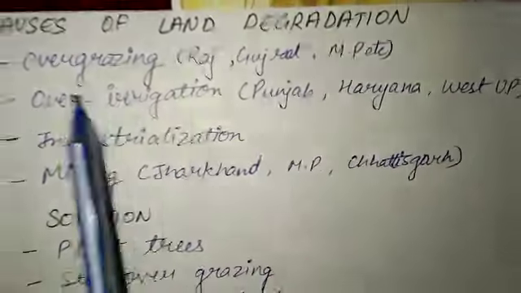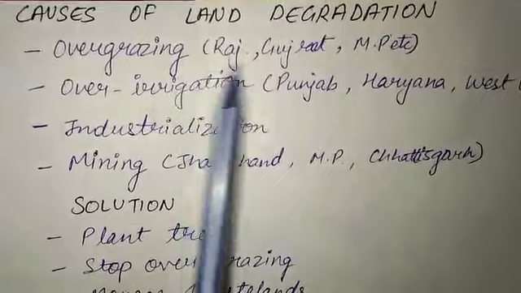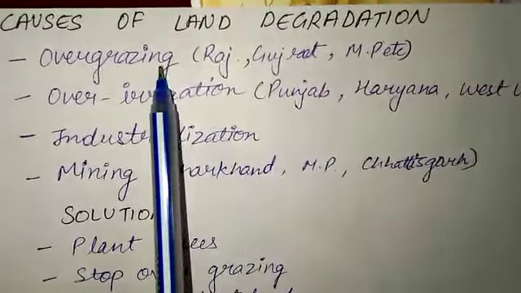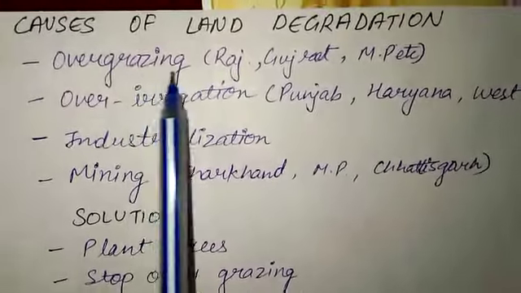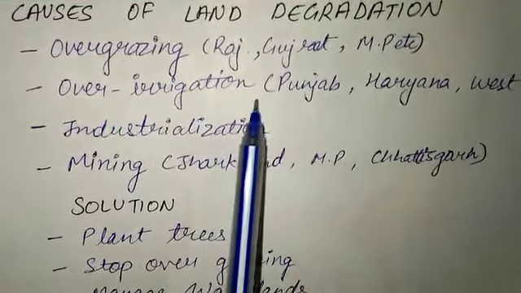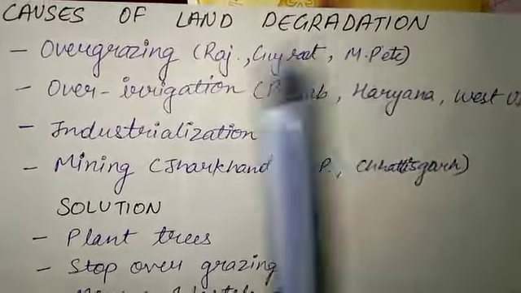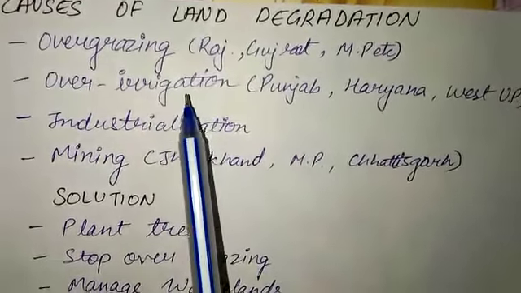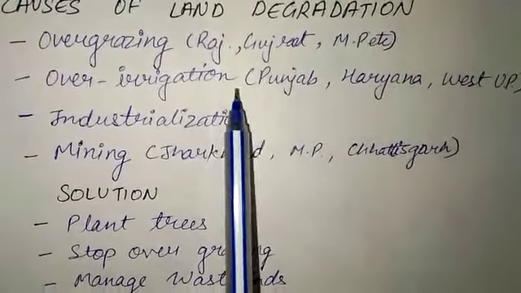Causes of land degradation: overgrazing in Rajasthan, Gujarat, MP, etc. These are the places where overgrazing is a problem. We send our animals and they overgraze there, they eat all the crops there. Second is over irrigation. These are the problems in Punjab, Haryana, and some parts of West UP, just like in Meerut. What they do is put more water there, and that causes waterlogging. This can ruin or decrease the capacity of land.